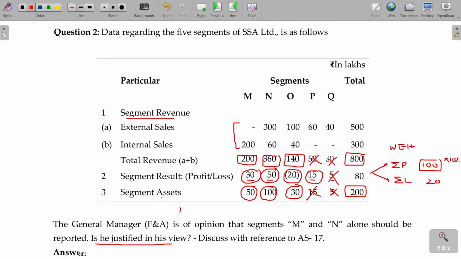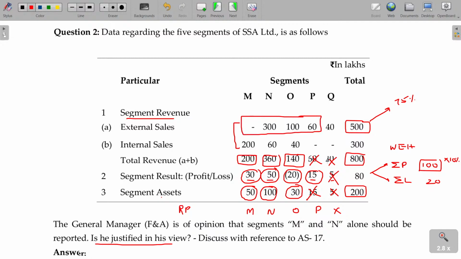So what are the reportable segments? Now we have M, N, O, P being the reportable segments. Apart from that, you have to go for the cross checking. One more checking. What is that? 75% from the external revenue. In that, 75% should be for the reportable segments alone. What are the reportable segments we have?